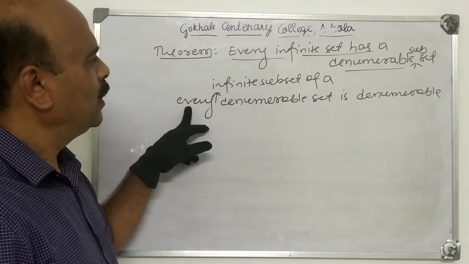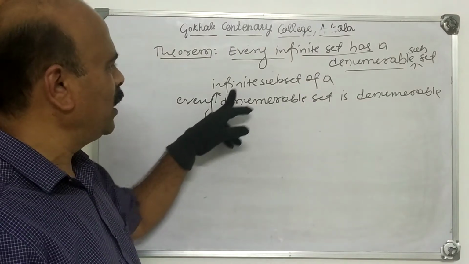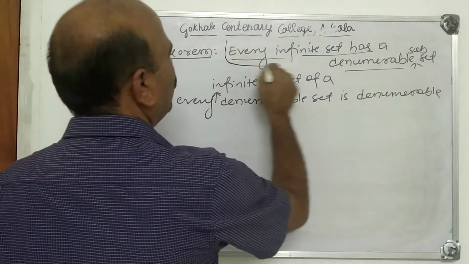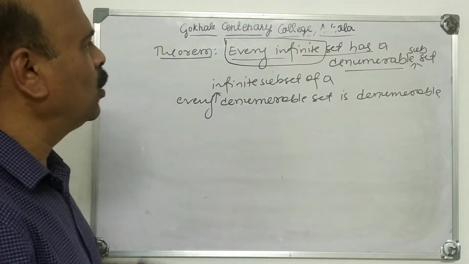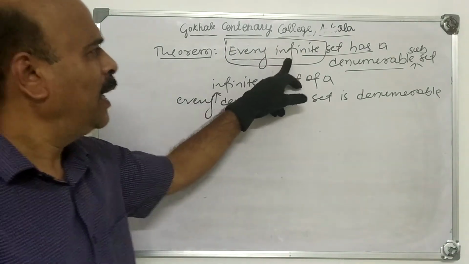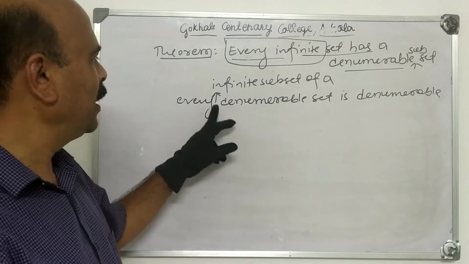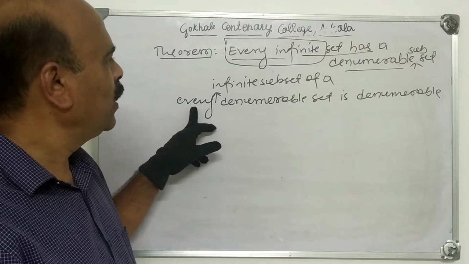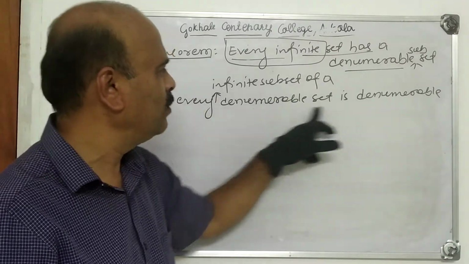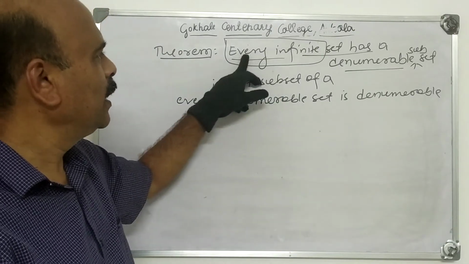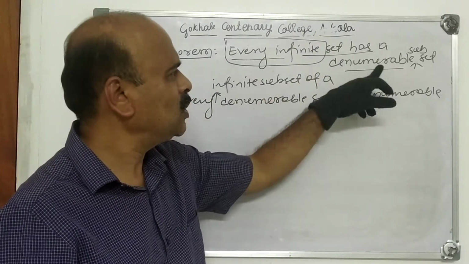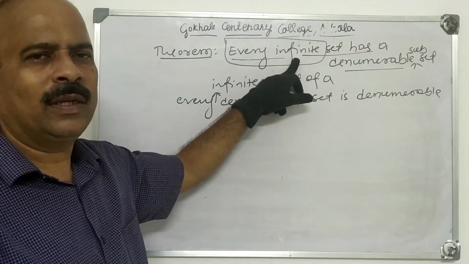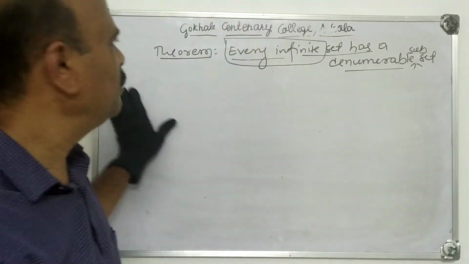See the difference here. In the previous article, we proved that every infinite subset of a denumerable set is denumerable. But here, every infinite set need not be denumerable. Every infinite set has a denumerable subset. In the corollary the set is already denumerable. But here the set is infinite, but it has a denumerable subset. Here we have not stated whether this infinite set is denumerable. That is the difference.